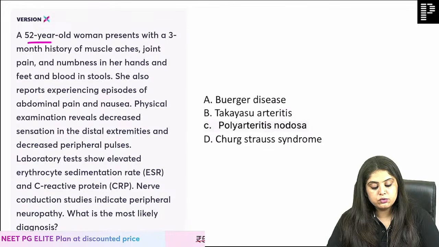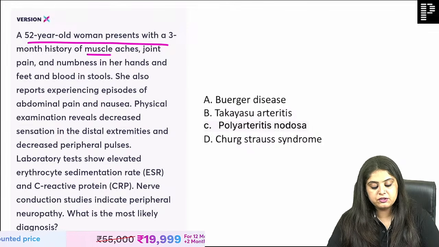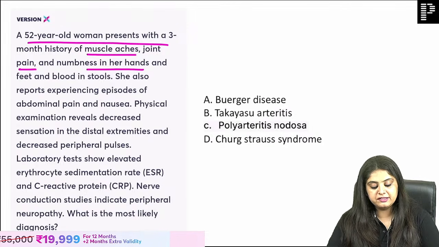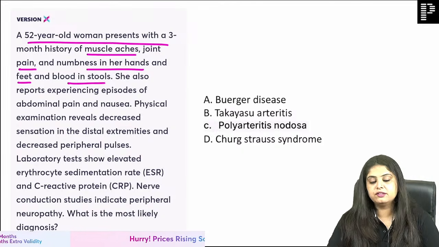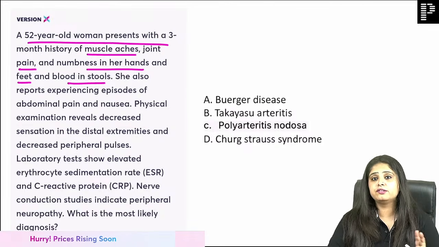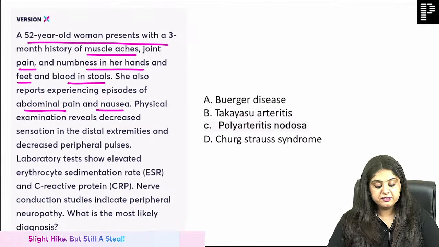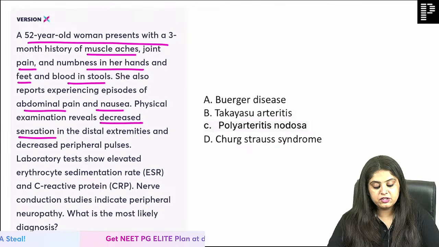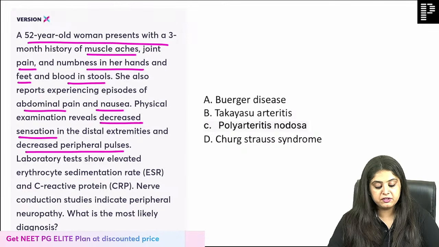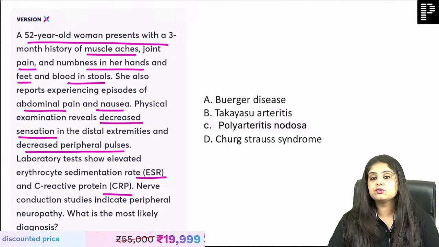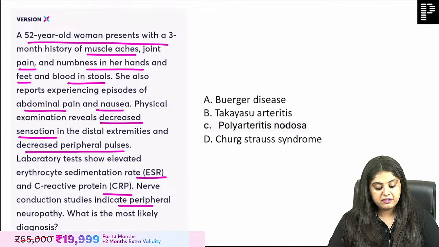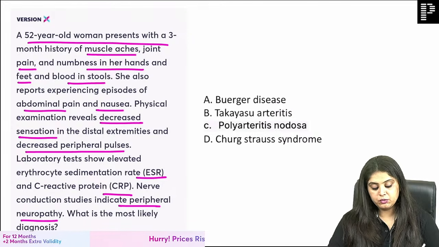Here you have a 52-year-old woman who presents with a 3-month history of muscle ache, joint ache, numbness in hands and the feet, blood in the stool, multiple organ involvement. Experiencing episodes of abdominal pain and nausea. Physical examination shows decreased sensation in the extremities, decreased peripheral pulses. Lab investigation shows increased ESR and CRP. Peripheral neuropathy is also there. What is the most likely diagnosis?